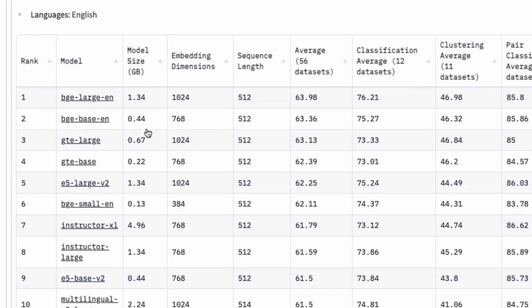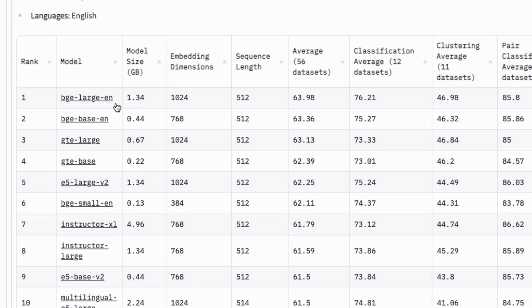The one I'm going to use today is the BGE base English model, which is about 1/10 the size of the one that we were using with the Instructor XL. Now you could go for the large model, which is just over a gigabyte, and the embedding dimensions of that are actually bigger as well. You're probably going to find that for a lot of things the 768 dimension embedding is quite standard.